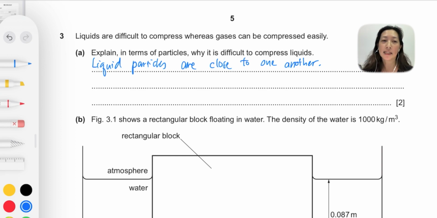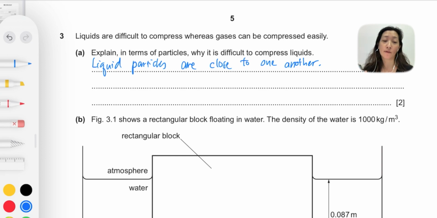Now, because the distance of the particles is so small, one of the things about particles is that when you try to push particles together, they actually try to push away from each other because there's a certain distance they like to keep away from each other, which means there's a force of repulsion. So that's one of the things we are going to write. So because they're so close to each other, the force of repulsion can actually be quite high.